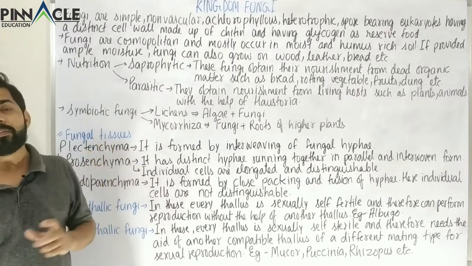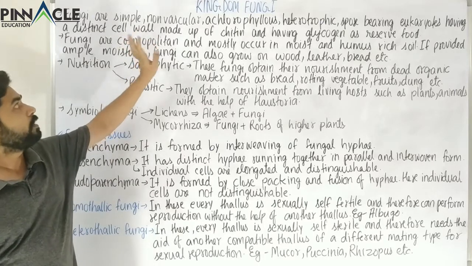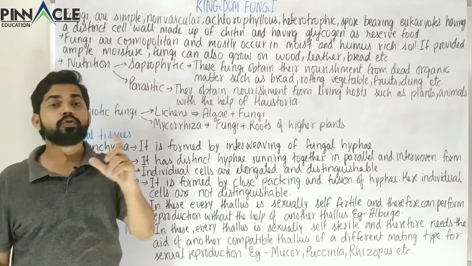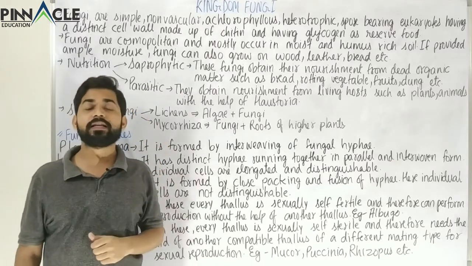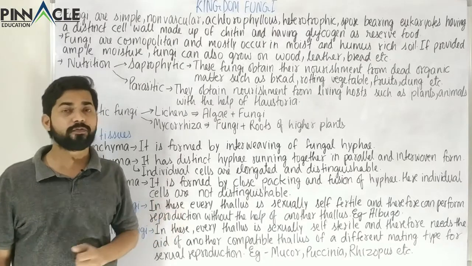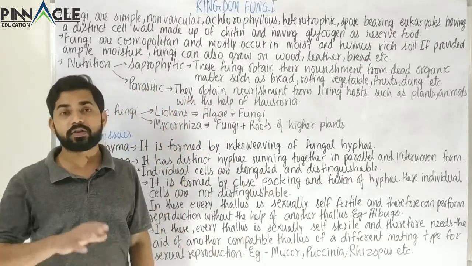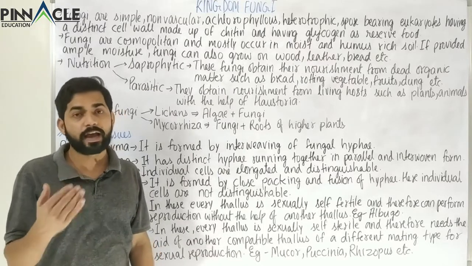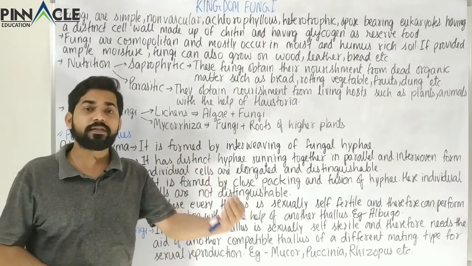So these are the normal characteristics of this kingdom: these are simple, non-vascular, without a conducting system, and achlorophyllous, that is they do not possess chlorophyll to perform photosynthesis. Also these are heterotrophic, that is they cannot prepare their own food and have to either depend on others as a parasite or live as a saprophyte.